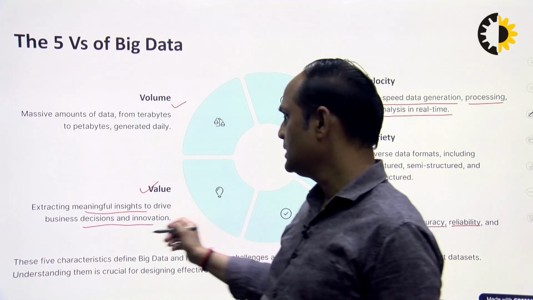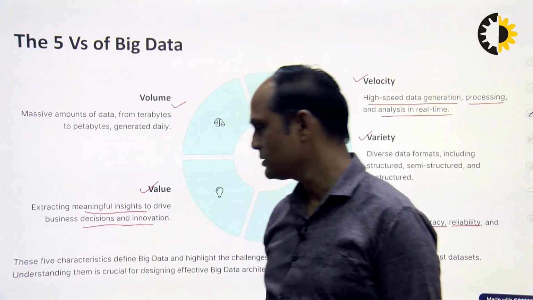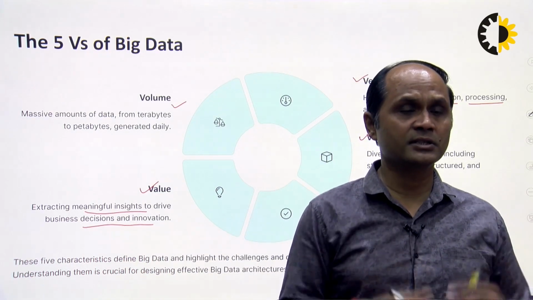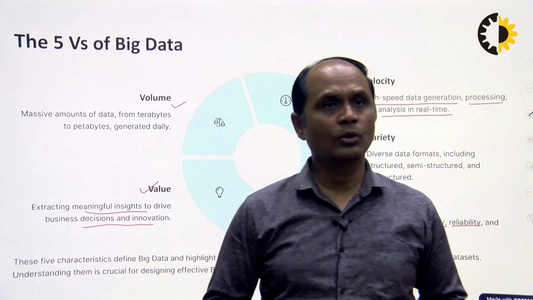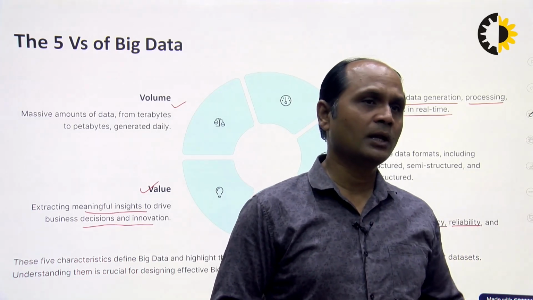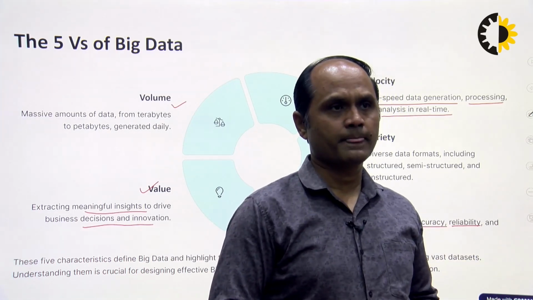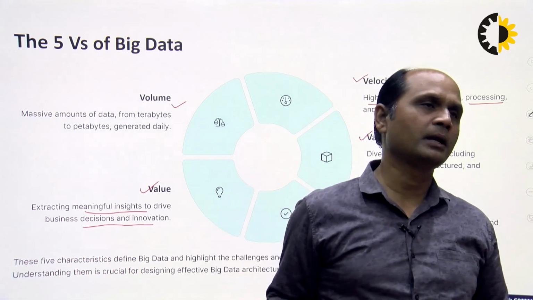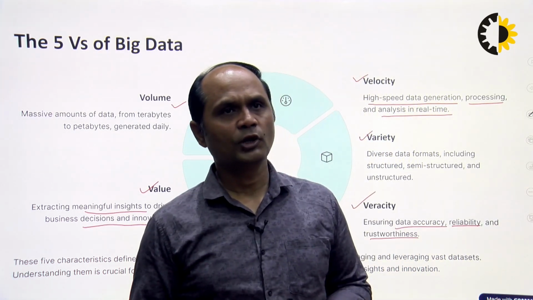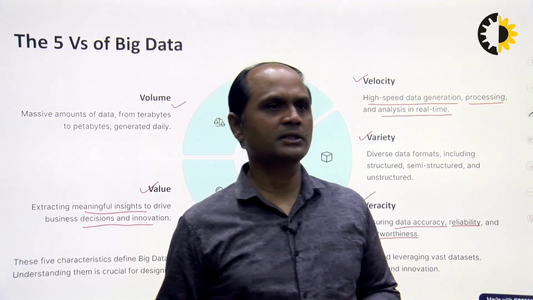So we need meaningful information for the purpose of business decisions, and innovations also, because we want our product to be more valuable and more profitable. So these are the 5 pillars that we can use in big data: volume, velocity, variety, veracity, and value.